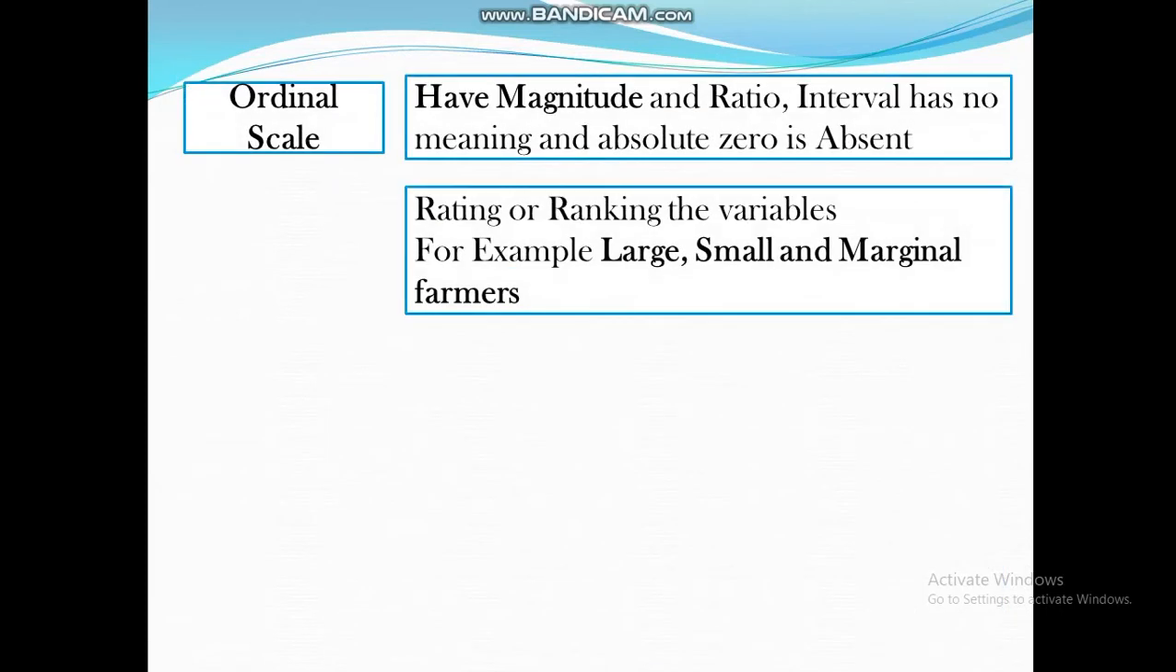Next is ordinal scale. In the ordinal scale we have magnitude, but the ratio and interval have no meaning, and absolute zero is absent. For example, rating or ranking a variable, such as ranking farms as large, small, and marginal. We measure the qualitative variable in ordinal scale. So rating or ranking are examples.